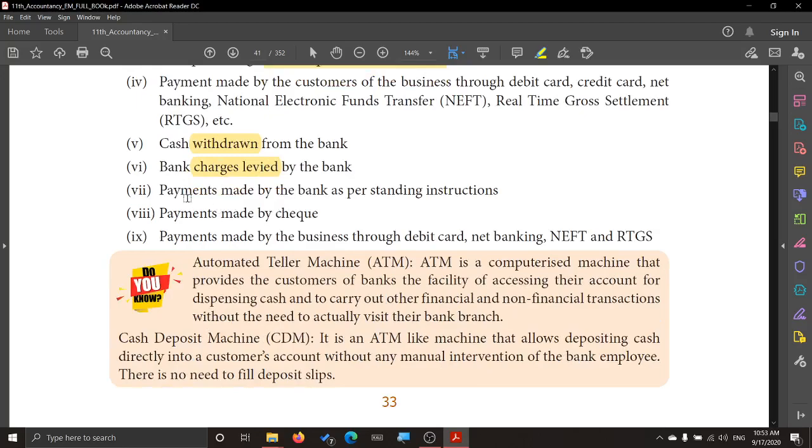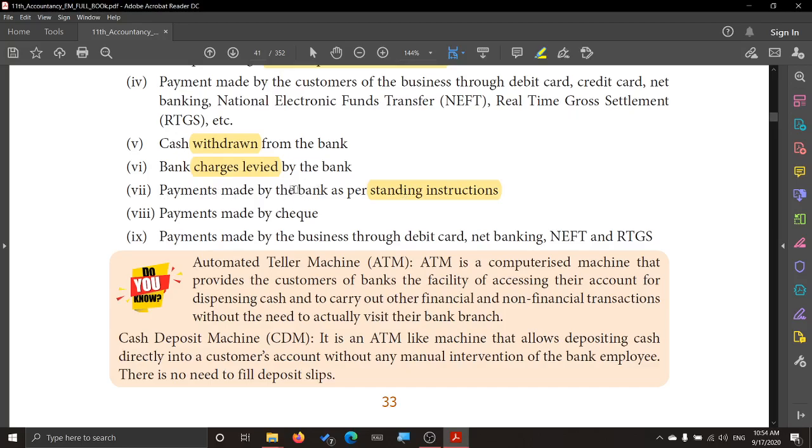Then payment made by the bank as per standing instruction. Sometimes the bank makes our payments on our behalf. For example, we have taken an insurance policy. We have to make the payment maybe monthly or maybe for a term. So as and when the term nears the due date, the bank makes the payment for us.